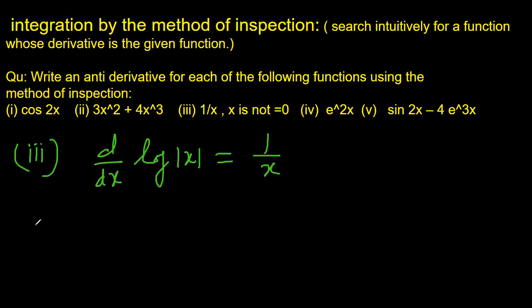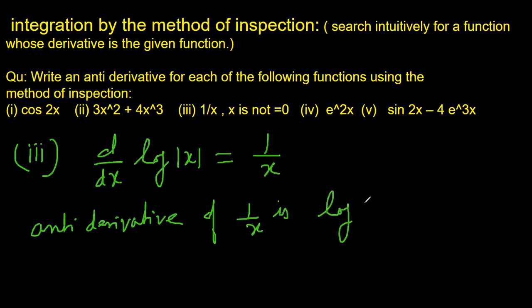That means the antiderivative of 1 by x, this is of course just one of the infinitely many antiderivatives, we are asked just one, so we are writing just one, is log mod x.